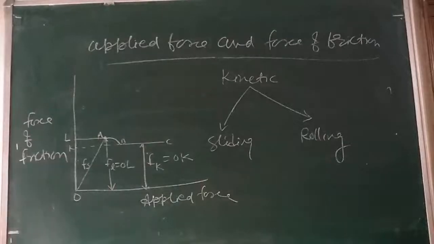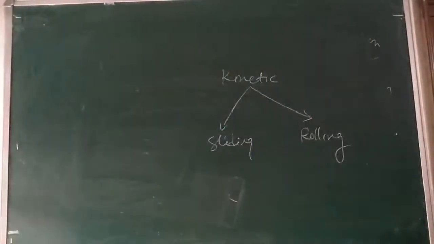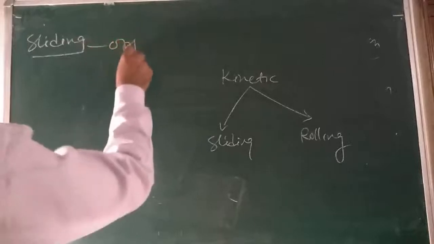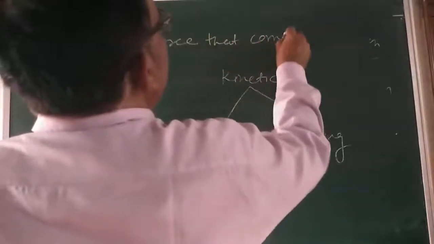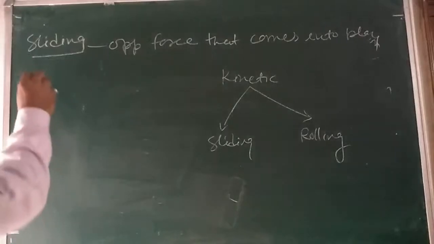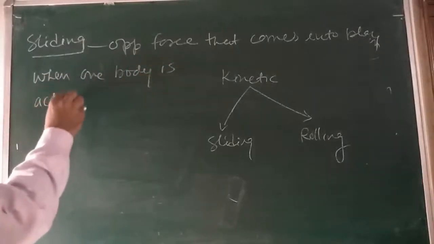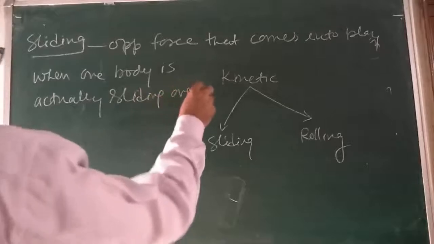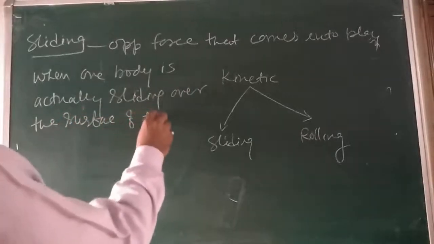What is sliding friction? It is the opposing force that comes into play when one body is sliding over the surface of the other body.